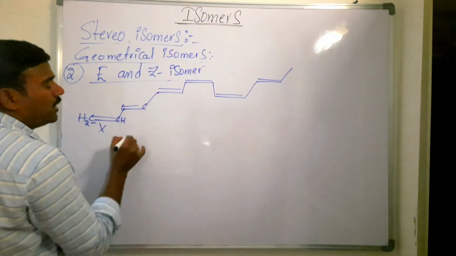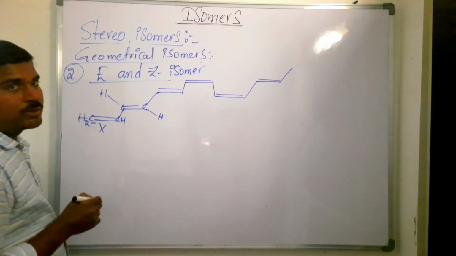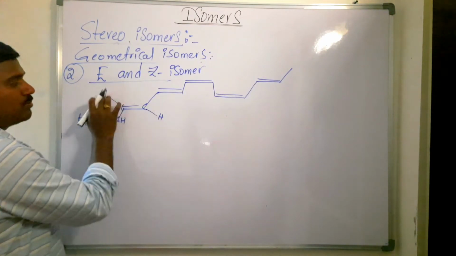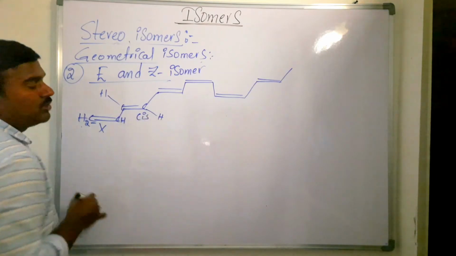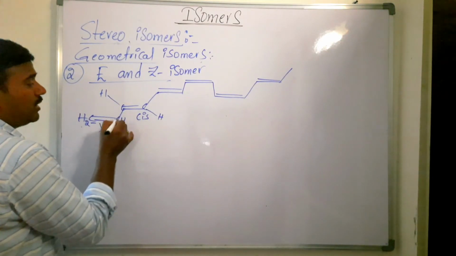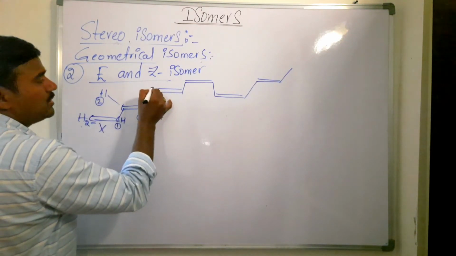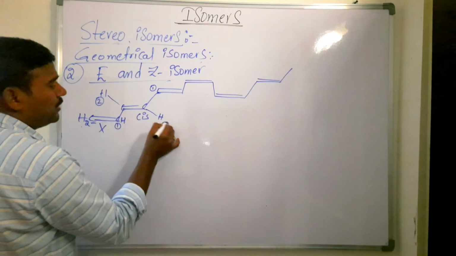This is a double bonded carbon which has one hydrogen. It also has one hydrogen. Now these two hydrogens are on opposite sides, so cis isomer. In case of E and Z isomers, you can give priority here: the carbon atom is the bonded atom, so first priority, second priority. Here the carbon is the bonded atom, first priority, second priority.